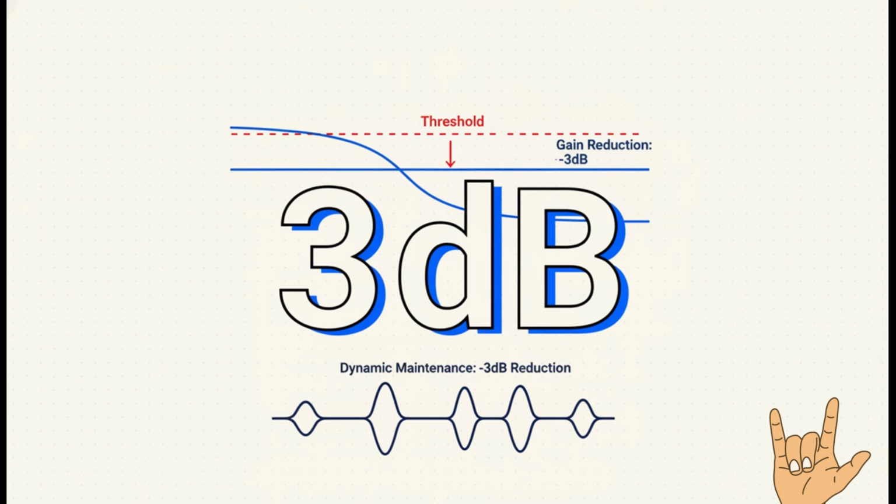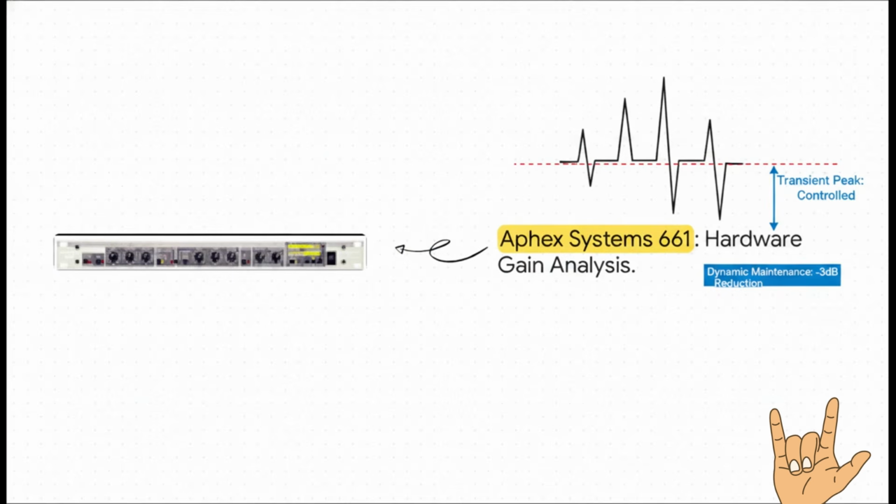Confining the reduction to this tight 3 decibel window guarantees the spike is controlled without inducing the pumping effect associated with poor engineering. Studio rack hardware, such as the Apex System 661, provides exact visual feedback on gain reduction via a dedicated LED metering array.